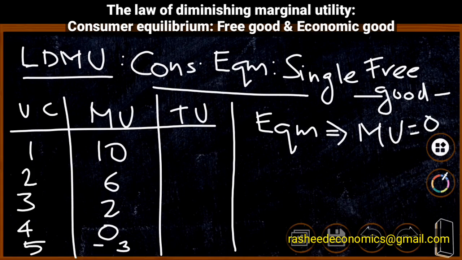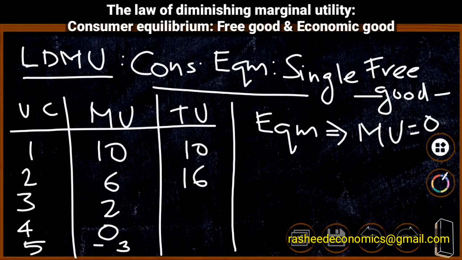Now let us look into the total utility schedule. If the consumer is consuming only 1 unit, the total utility also will be 10, that is the marginal utility derived from the first unit alone. Then if the consumer increases his consumption to the second unit, his total utility increases to 16, because he got 6 units of utility from the second unit and 10 from the first.